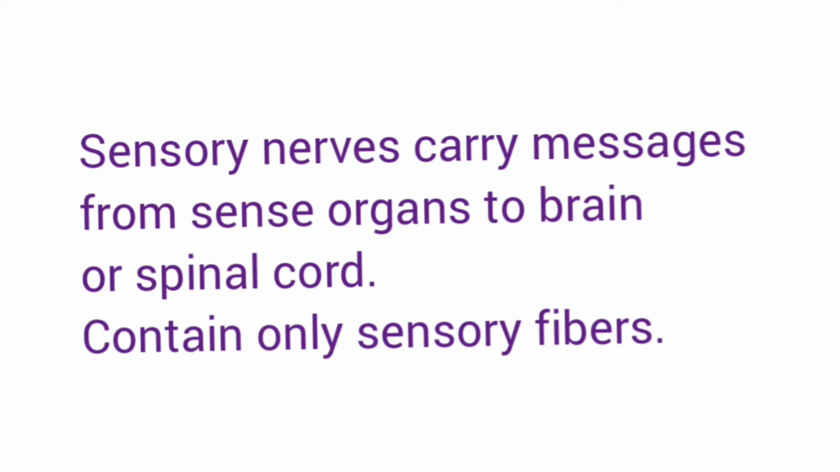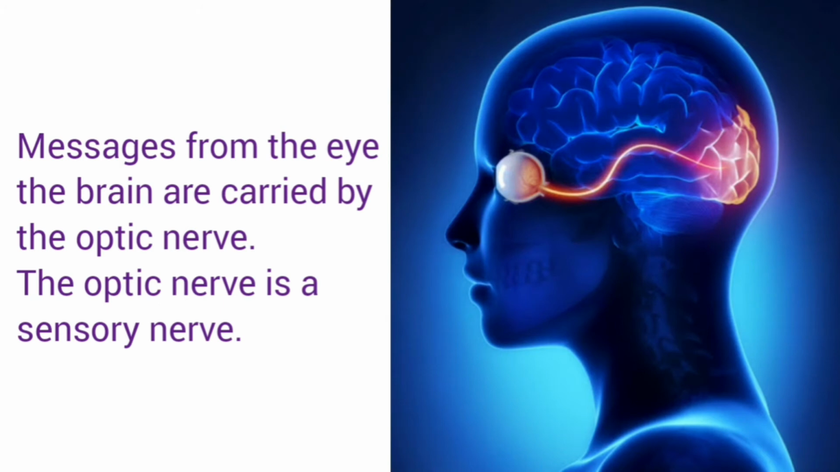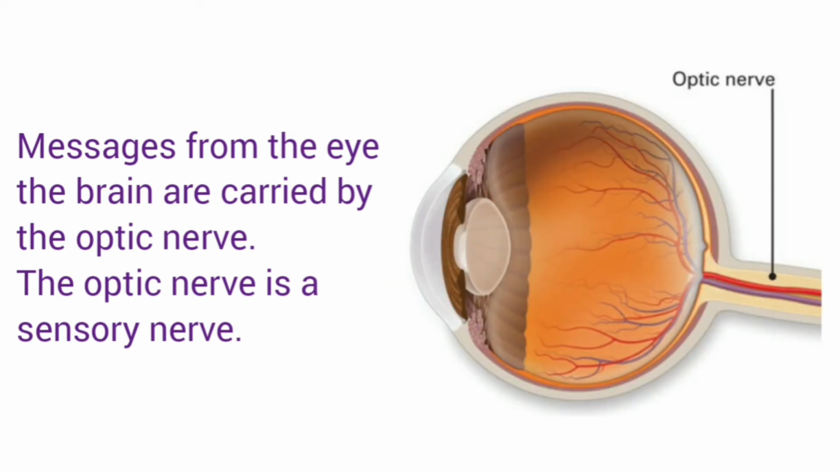So they contain only sensory fibers. For example, when we see something, messages travel from the eye to the brain. So the nerve carrying message from eye to brain is the optic nerve. And the optic nerve is a sensory nerve because it is carrying message from the sense organ to the brain.